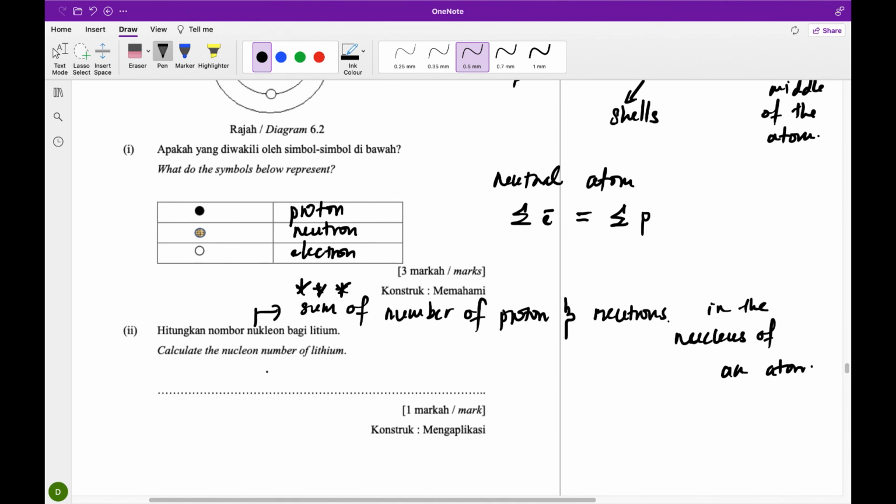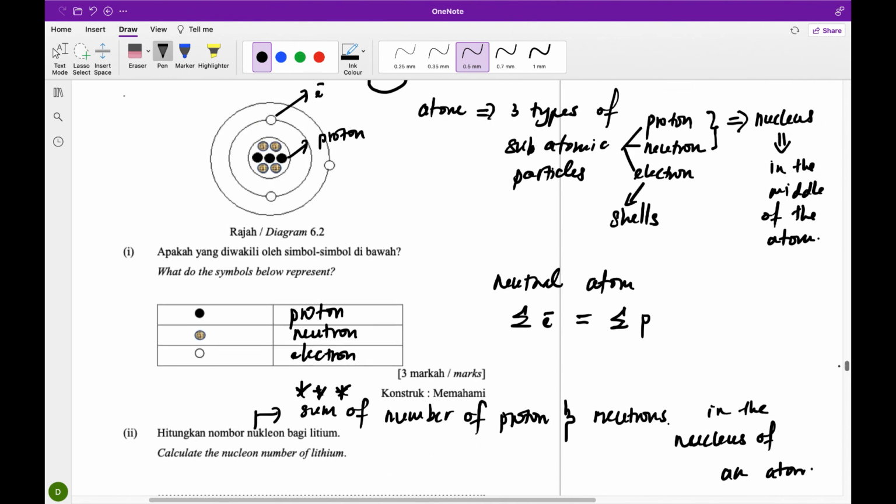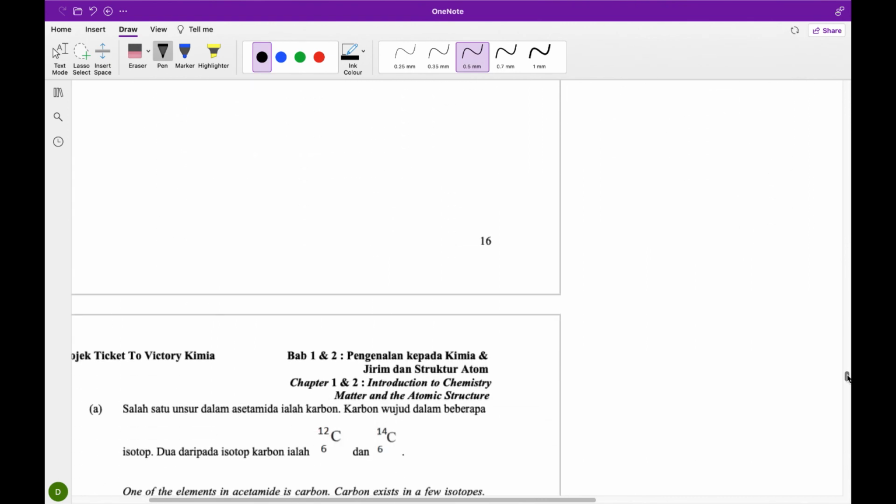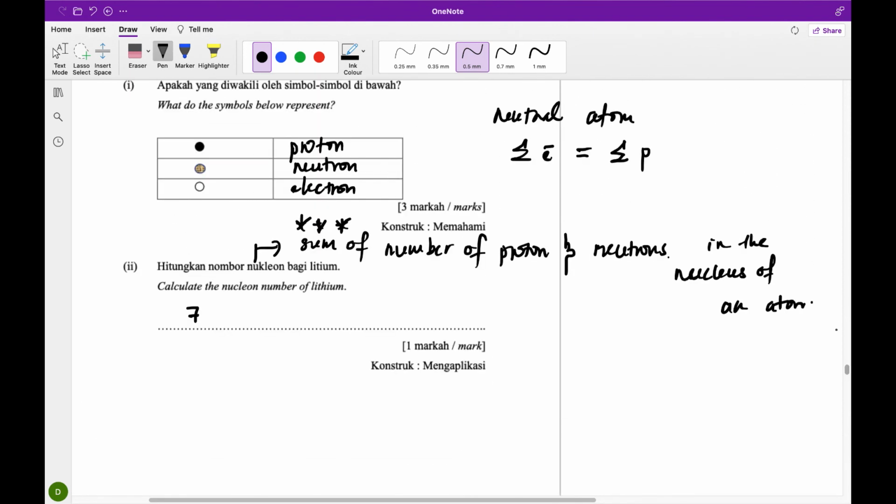So calculate the nucleon number. Go back to the diagram. You have 3 protons and 4 neutrons, so the total will be 7. The nucleon number should be 7. Just write 7. That's it for question number 1.